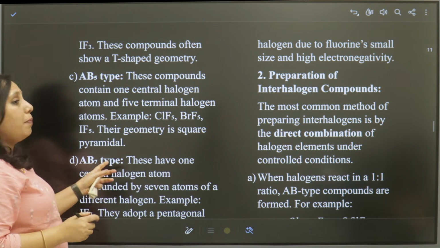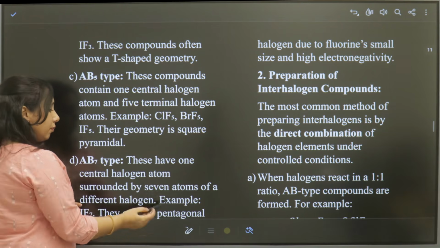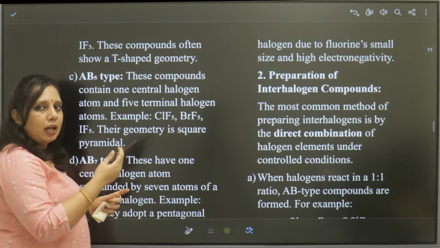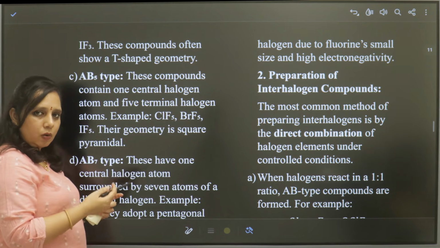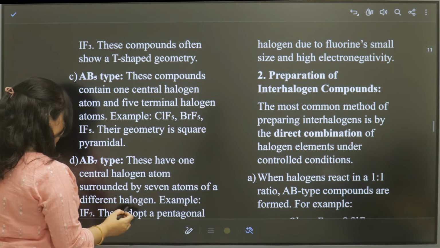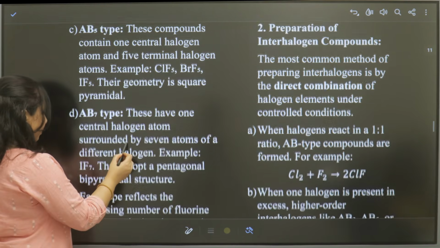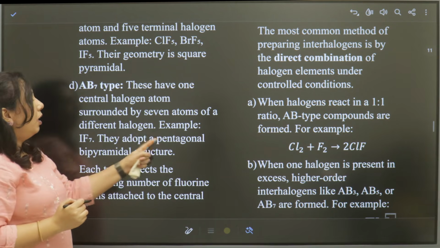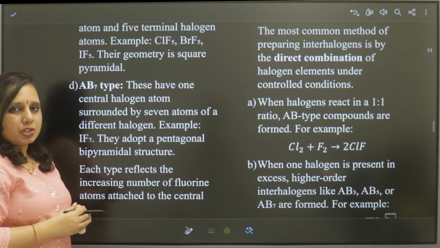Then we have AB7 type. Here 7 small halogens are surrounding the central larger halogen. Here we have the example of IF7. They have pentagonal bipyramidal structure.